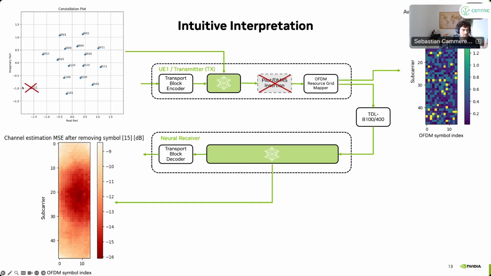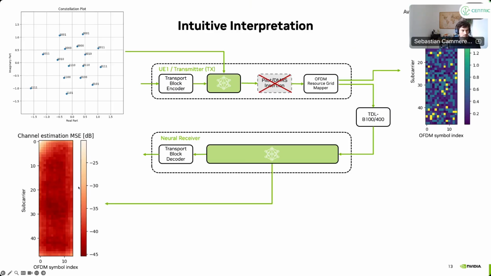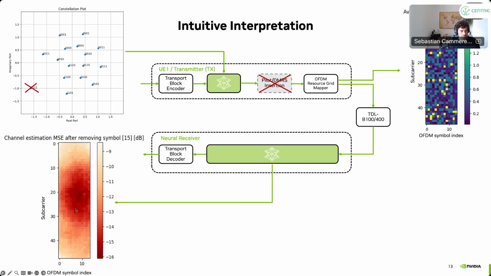So essentially, we just never send this stream of 111 anymore. And then what we have actually is a significantly worse channel estimation. Just going back here, we are at, I don't know, -25 to -35 regime, while then we are at the -10 dB actually. So the channel estimation totally breaks down. And we can now repeat this experiment for all other symbols here.